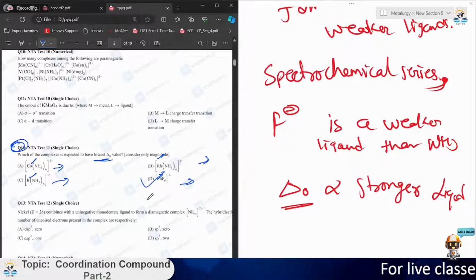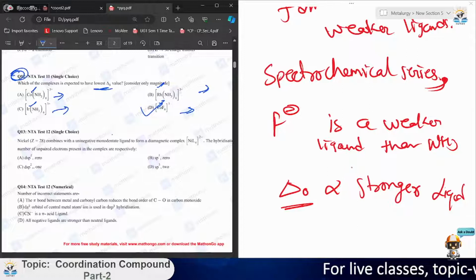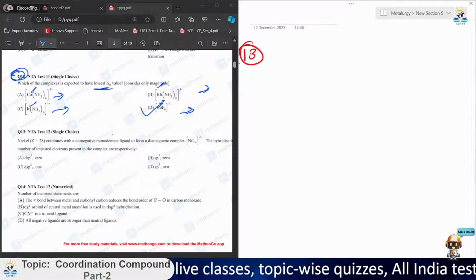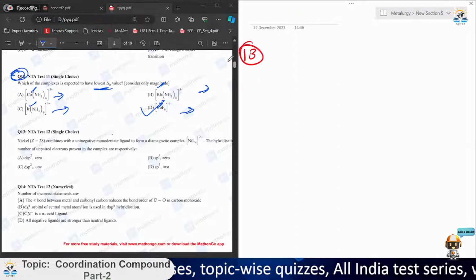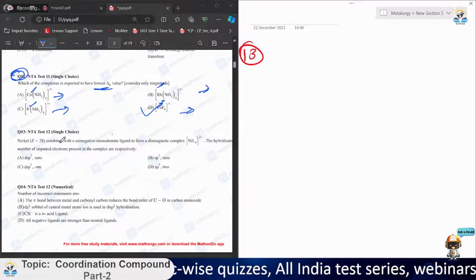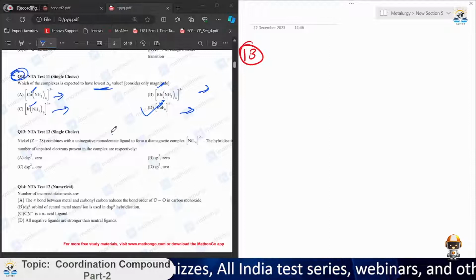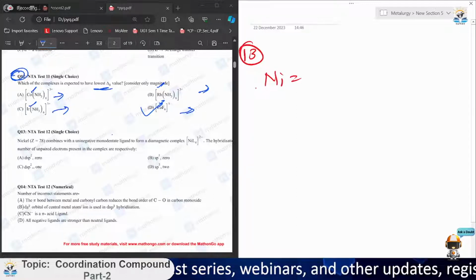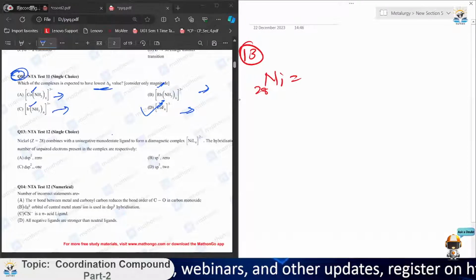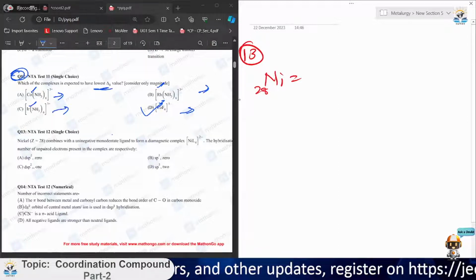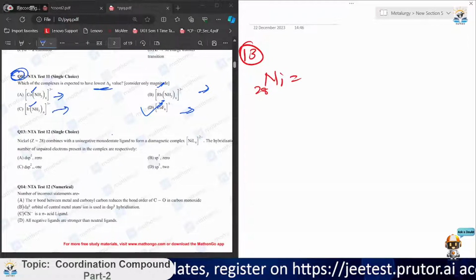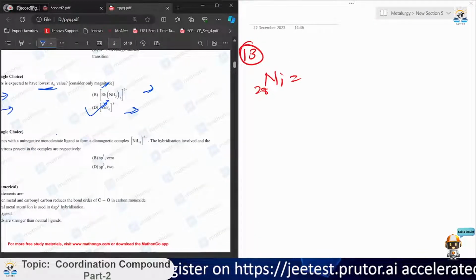Now let's move on to question number 13. Again, I will take the next page. What is question number 13 saying? Nickel, we know the atomic number, that is 28, even if it is not written. Nickel combines with a uninegative monodentate ligand to form a diamagnetic complex NiL4 2-. From the question only I am able to understand what type of complex compound will be formed.